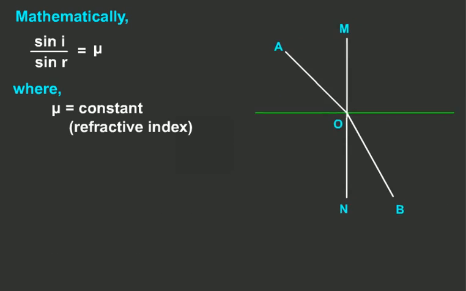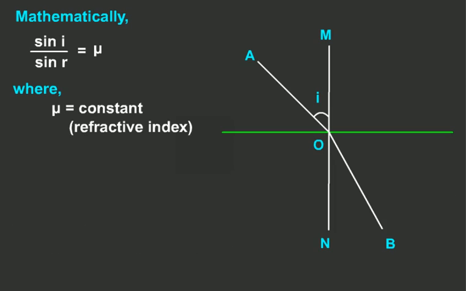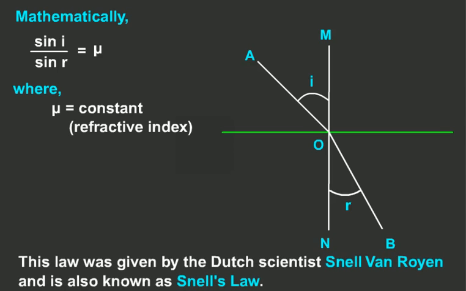Students, i is the angle of incidence. It is the angle made by the incident ray with the normal. r is the angle of refraction. It is the angle made by the refracted ray with the normal. Here, angle AOM is the angle of incidence and angle NOB is the angle of refraction. This law was given by the Dutch scientist Snell van Rooyen and is also known as Snell's law.